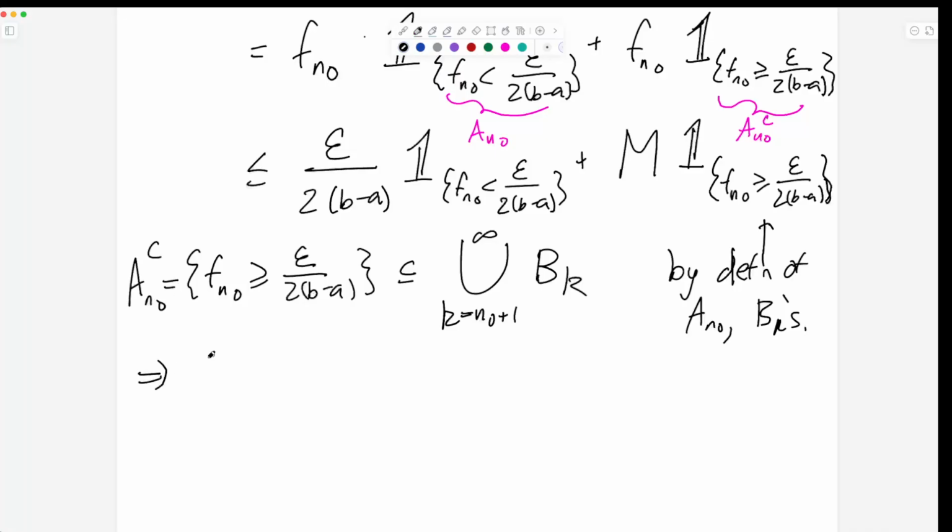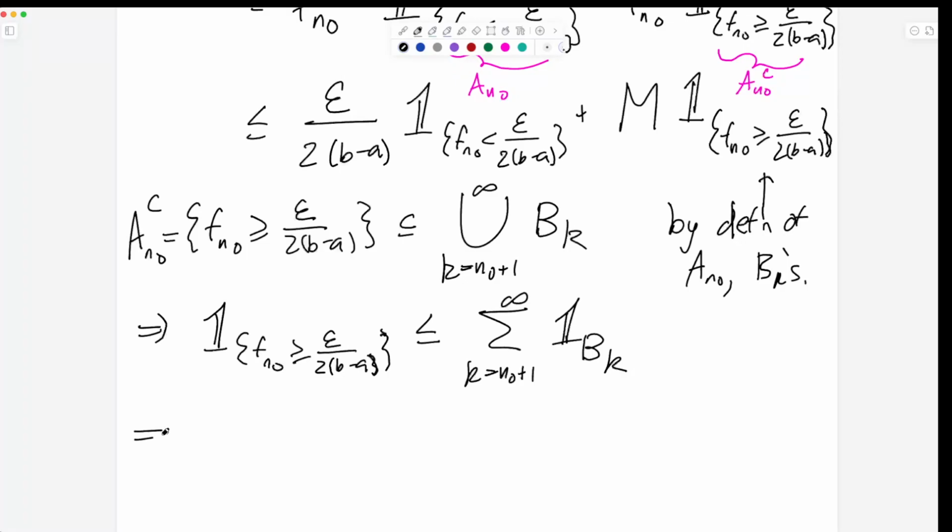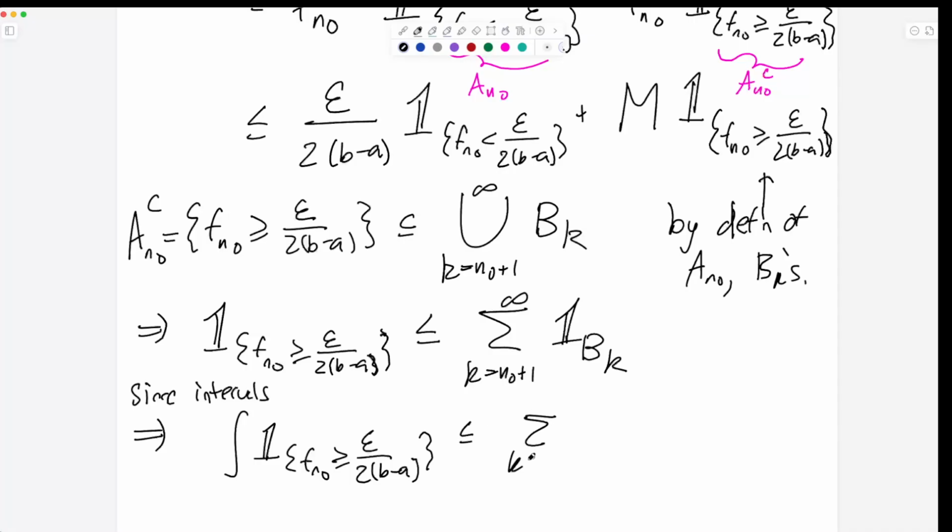And therefore, the indicator function of f_{n0} greater than epsilon over 2(b minus a) becomes less than or equal to the infinite sum from k equals n0 plus 1 to infinity of the indicator of the B_k. Okay? And now we can do the integral. Since these are intervals, we can do the integral, and it is less than the infinite sum over here.